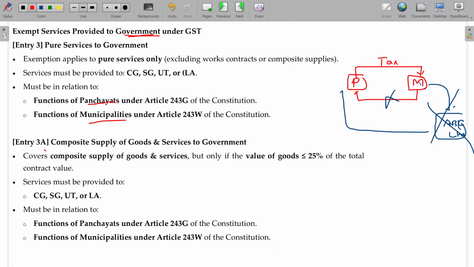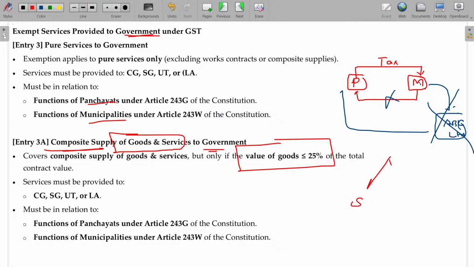In case of composite supply of goods and services to government, it is usually exempted where the value of the goods is less than or equal to 25% of the contract value. In the same municipality example, ABC renders services, but sometimes it involves goods also, such as providing dustbins. If the total value is 100, the value of goods should be less than or equal to 25 rupees.